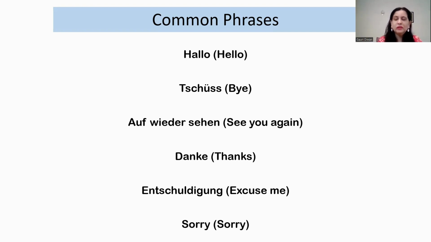T-S-C-H-U-S-S, but U with umlaut. If you see here, there are two dots above U. It is called an umlaut in German, and it is pronounced as ü, and not u. Right? Okay. So for bye, it is tschüss.